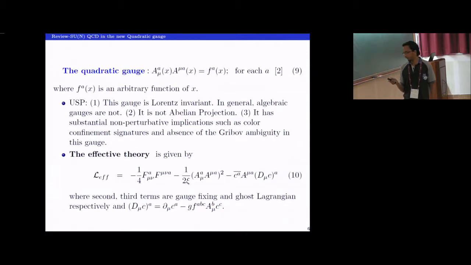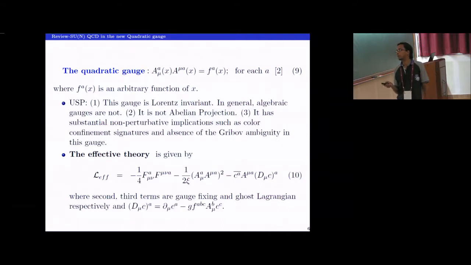Now let me review the model which I introduced. It is based on the quadratic gauge, partial mu A mu equal to f x A, where capital A describes gluons, and small a is a group index, and it runs, for the SU(N) group, from 1 to N squared minus 1. So the gauge has certain USPs which are related to field theoretic details, so I will skip them. The important point is this equation 10, an effective Lagrangian, which we can get from the Faddeev-Popov method.